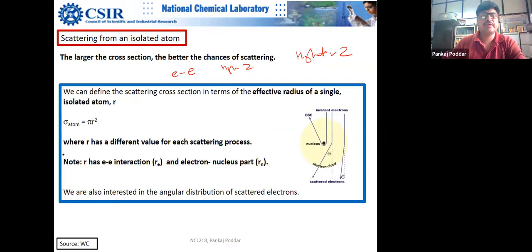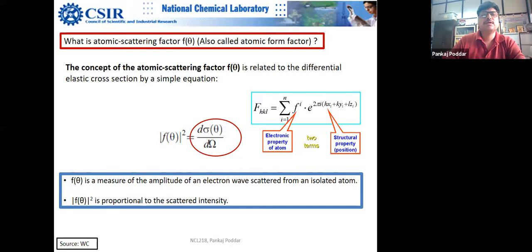So now we will be dividing this problem into two very simple parts: electron-electron interaction and electron-nucleus interaction. Otherwise, you cannot solve this problem. Then this problem becomes very simple. I explained this already, that this concept is highly important, and we'll be coming back to it.